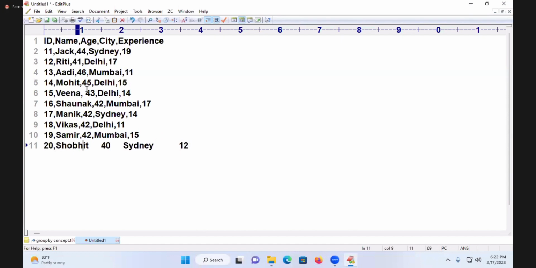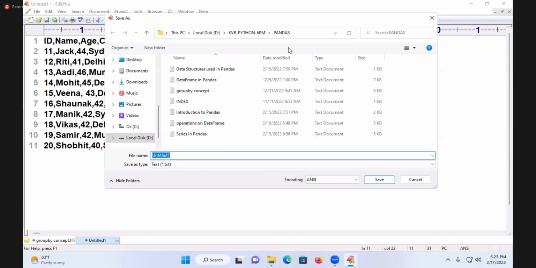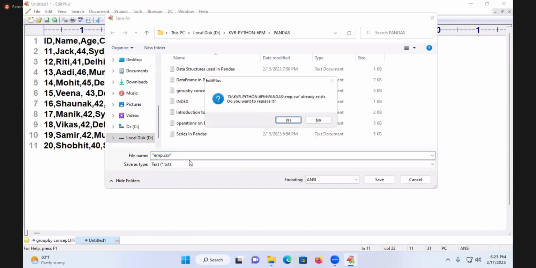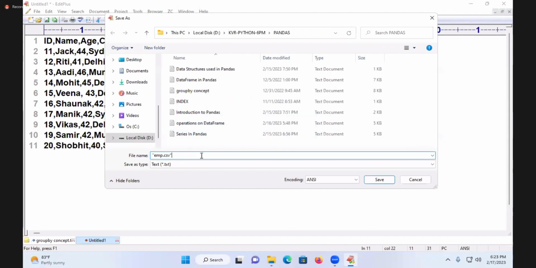Let us save this CSV file, employee or something like this, I will write it. emp.csv I will write it. emp.csv I will save it. Go to the place. I'm writing emp dot, what is this? CSV. What is happening already here?